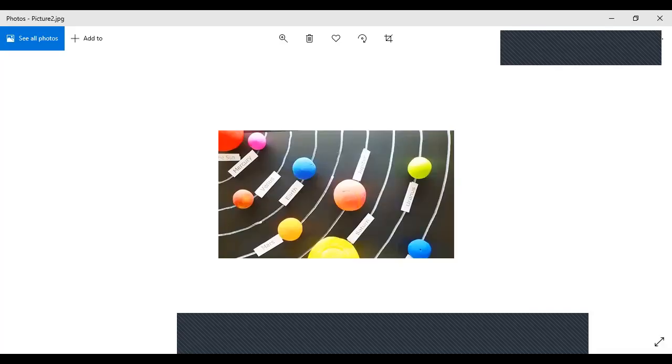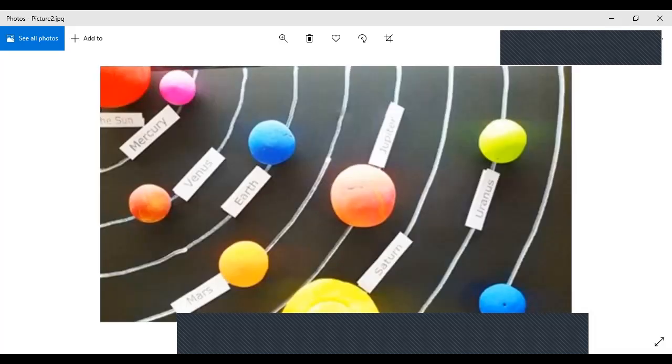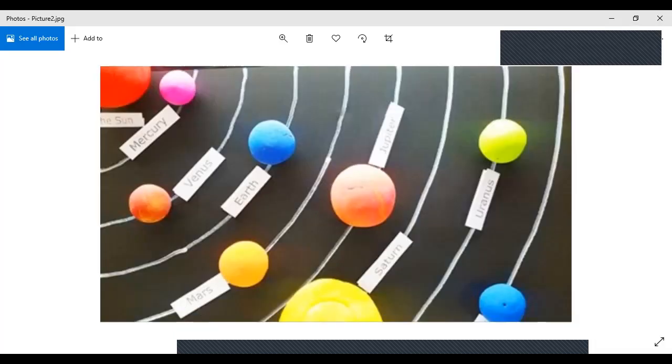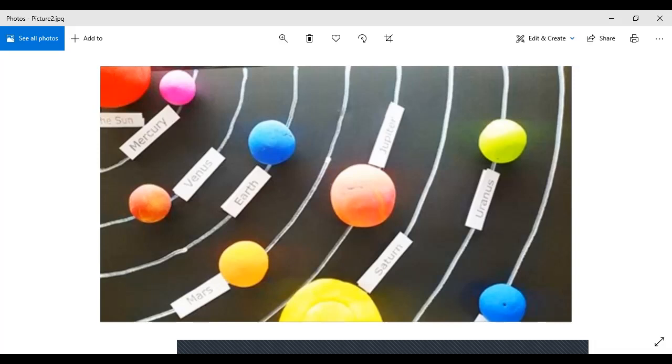Okay, can you identify this? What is this? It looks like the solar system. Excellent. Very good. These are different planets. This is the Sun. This is Earth, Mercury, Venus, Mars, Jupiter, Saturn, etc.